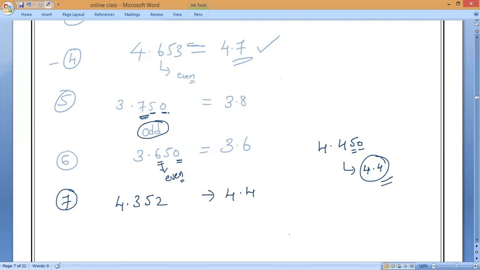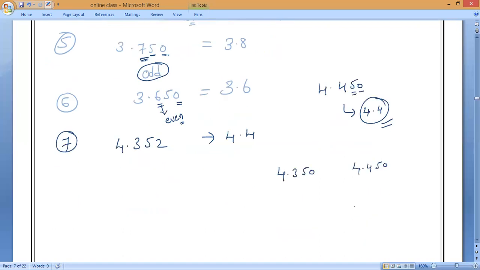Now I will write this. Be very careful. 4.350, 4.450. Now tell me, what are the answers? 4.4, 4.3, 4.4. This one is an odd number. So odd number means what? 4.4. And this one is an even number, 4.4. Clear, everybody? Understand?